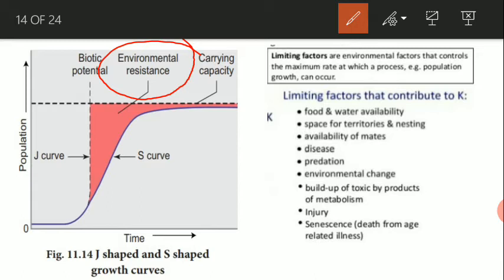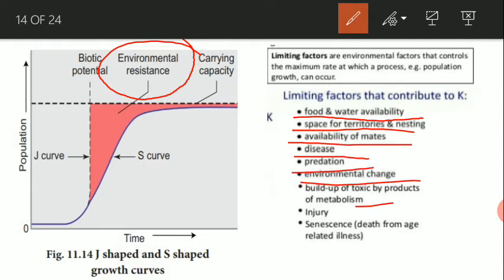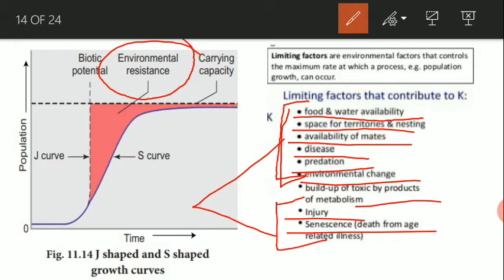Environmental resistance is actually the availability of food and water, space, mates, disease, predation, environmental changes, toxic material, injury and the census. The first ones are density dependent factors. That means whenever the number of individuals is increasing, the factors are also increasing, but environmental change is not a density dependent factor, it's a density independent factor.